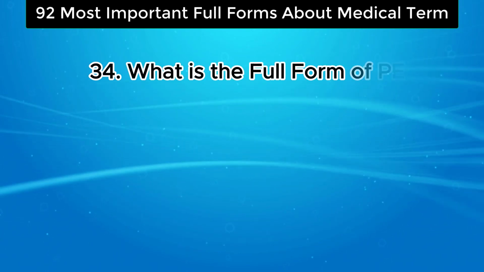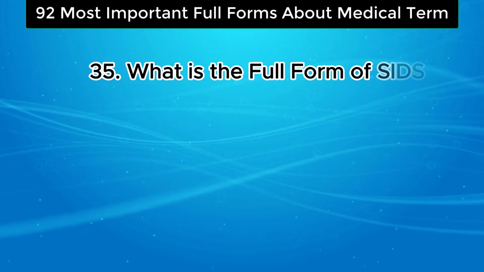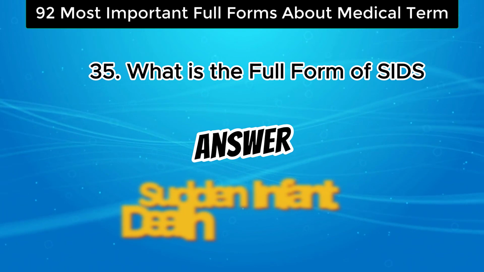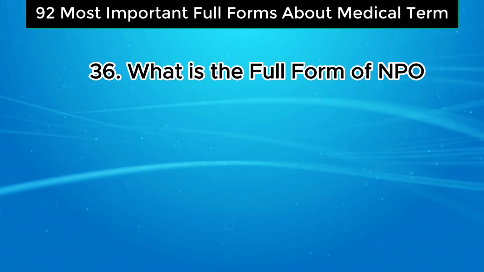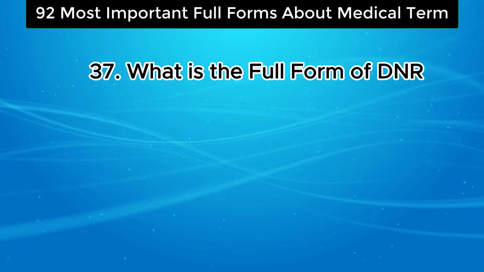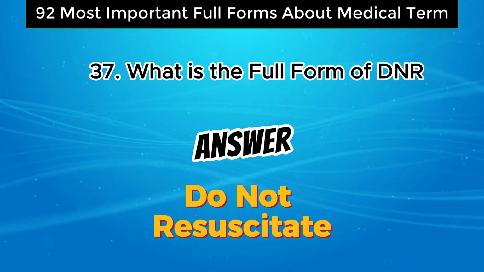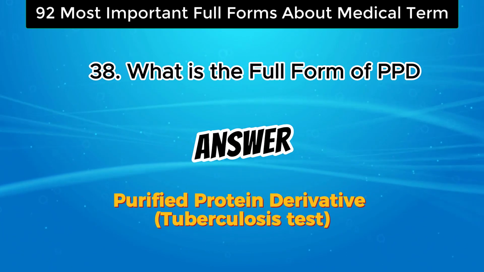What is the full form of PE? The answer is pulmonary embolism. What is the full form of SIDS? The answer is sudden infant death syndrome. What is the full form of NPO? The answer is nothing by mouth. What is the full form of DNR? The answer is do not resuscitate. What is the full form of PPD? The answer is purified protein derivative.